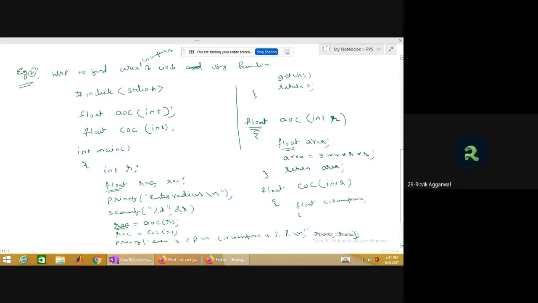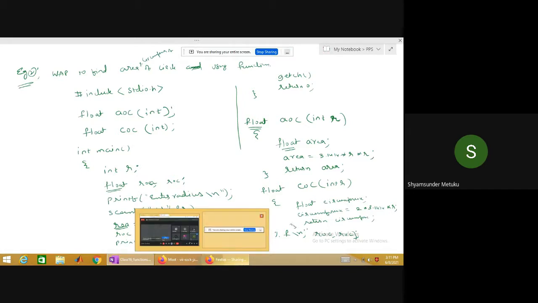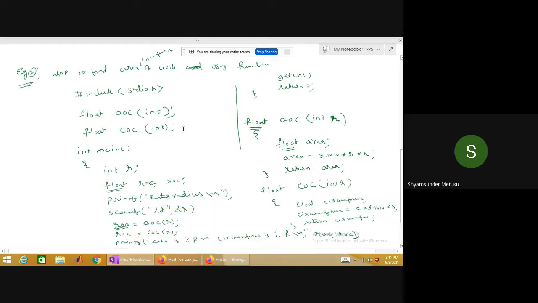Then circumference equal to 2 into 3.14 star, 2 pi r, into R. Yes or no? Yes, sir. Then return circumference. Simple or not? Is it clear? Yes, sir.